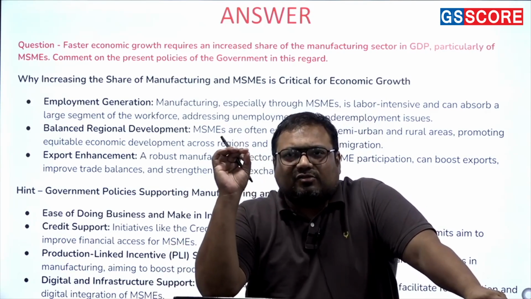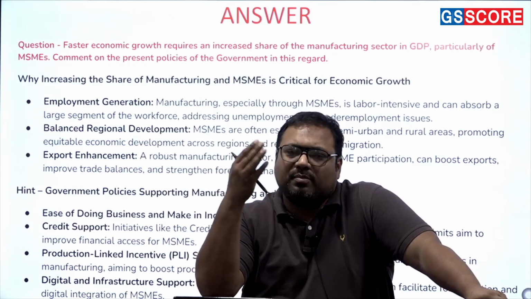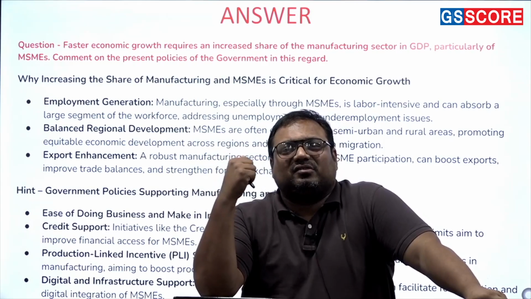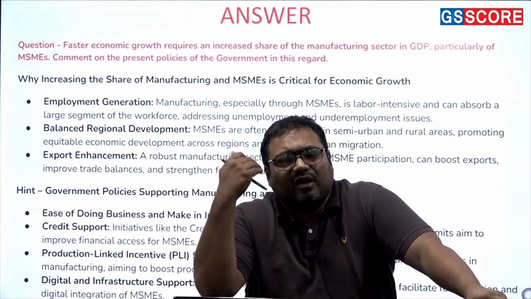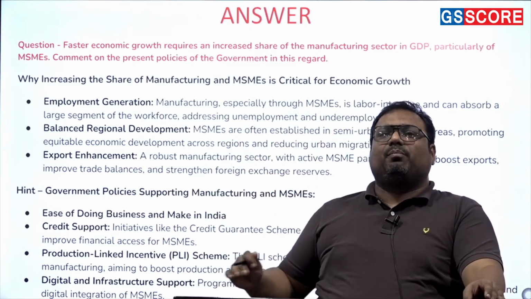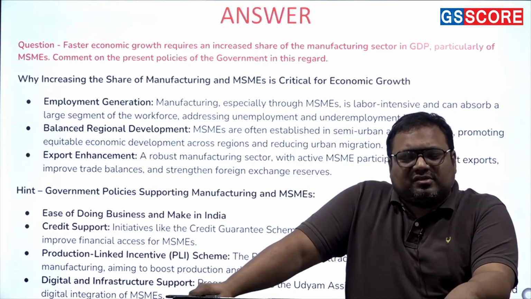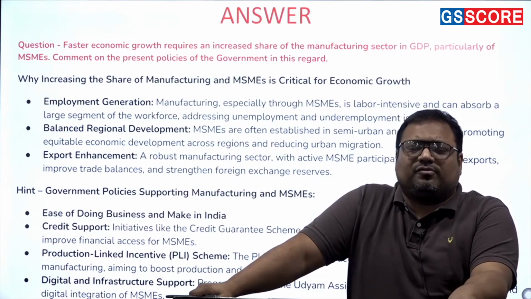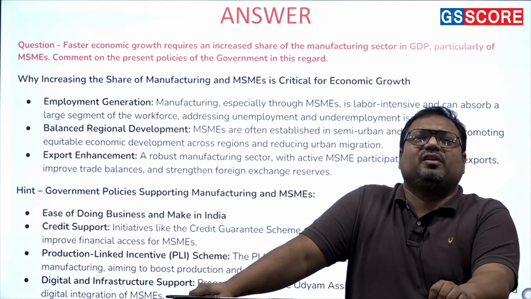So agriculture is overburdened. They create less output but hire more people, or more people work in that. On the other hand, services have a much larger share in GDP, but unfortunately they are unable to create mass employment. And particularly another problem with the services sector is that the high paying jobs or the better off jobs are available only to those who are relatively more privileged.